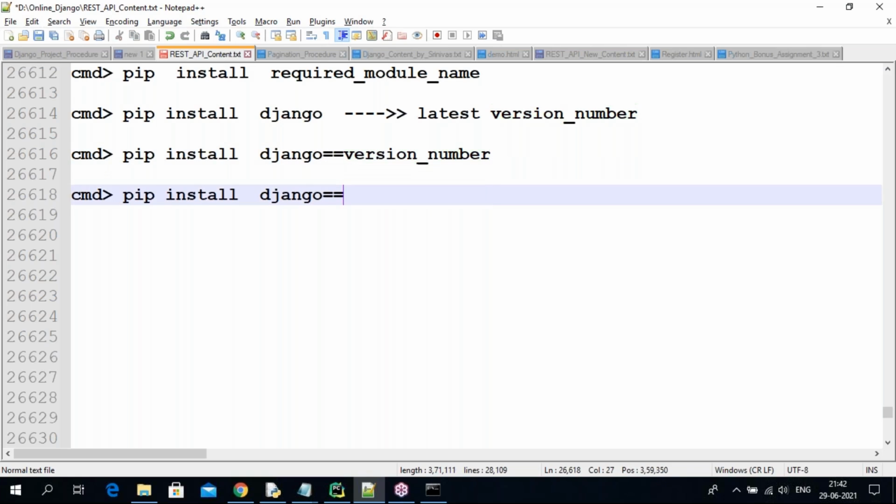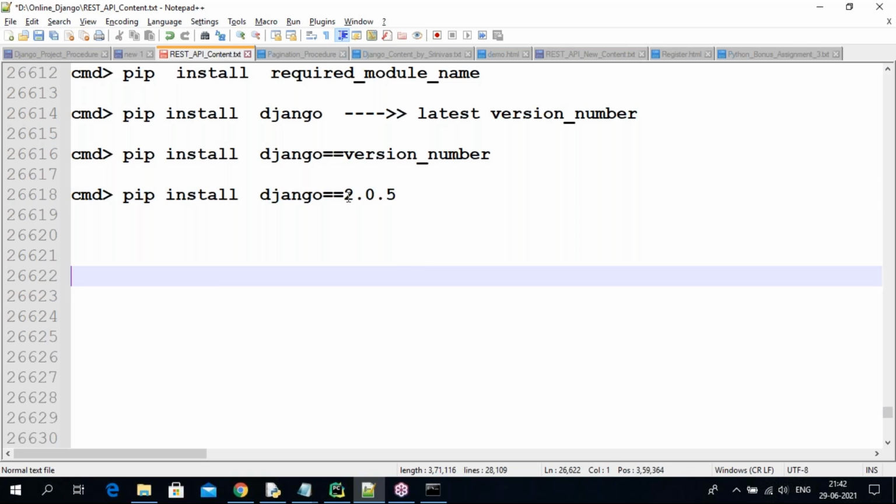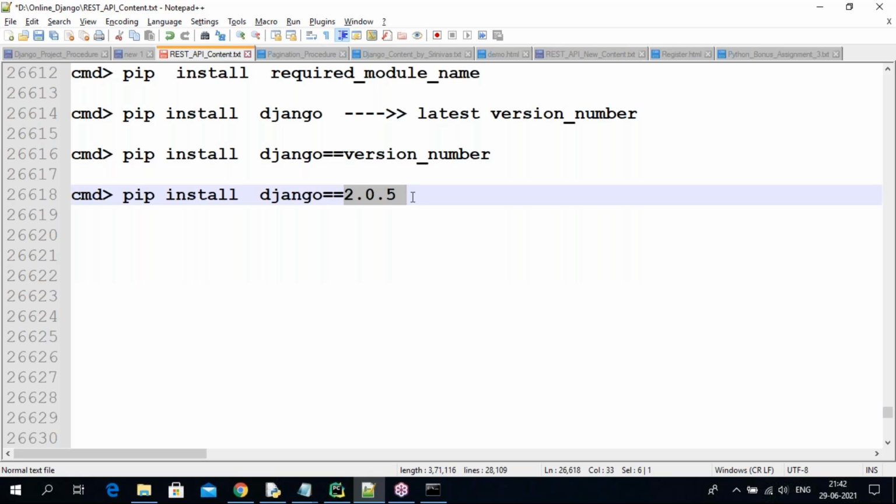For example, I'm going to be installing version 2.0.5 here. Right now I'm using this standard version, so we can use the latest version. If you want an old version, we can use that also. We can upgrade, we can downgrade, whatever version we want.